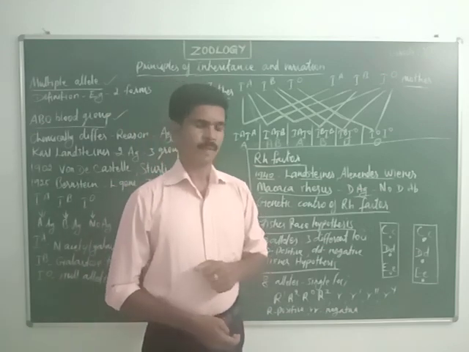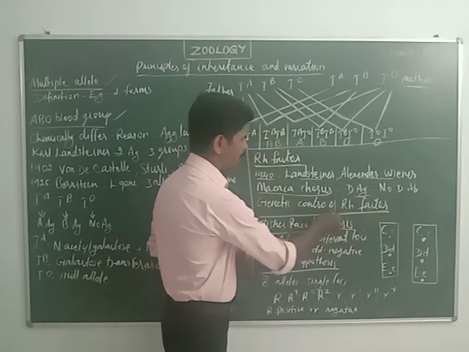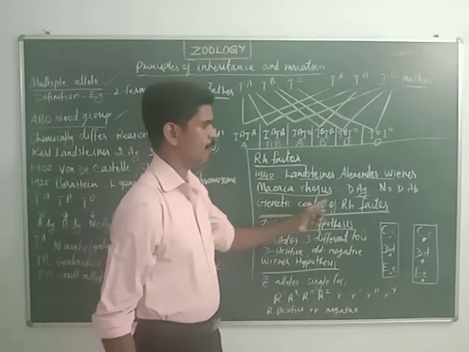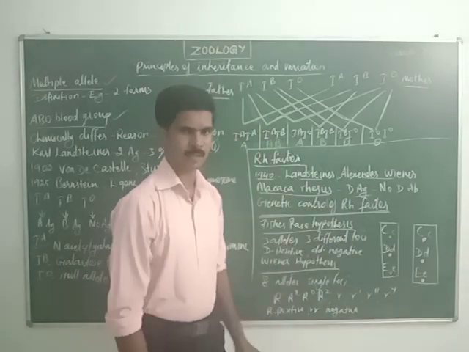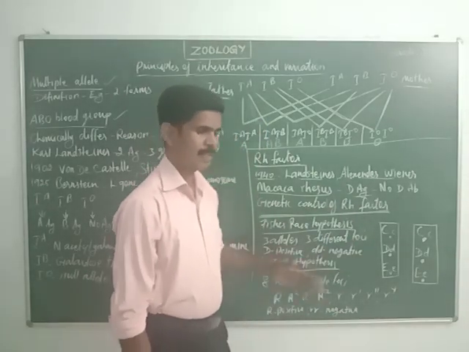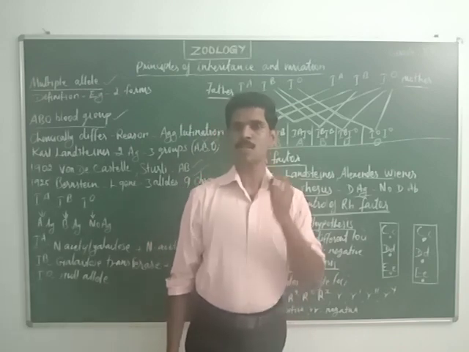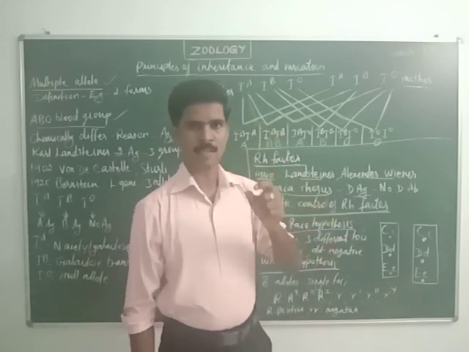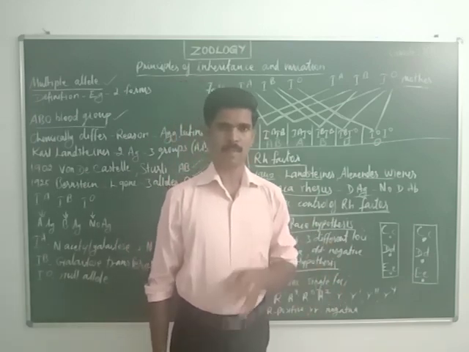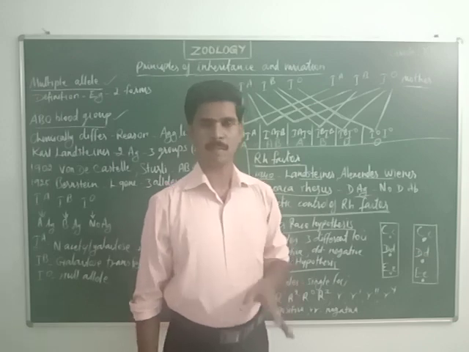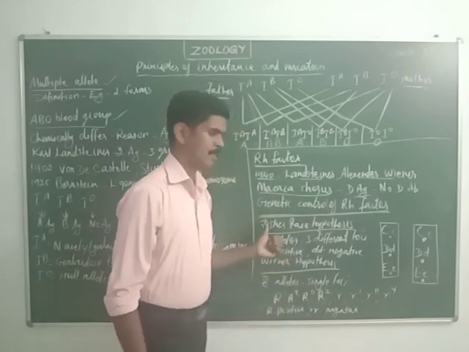Now we are going to study the next topic, genetic control of Rh factor. These Rh factors are also determined by some alleles. Some alleles are responsible for the Rh factor, whether Rh positive or Rh negative. So two hypotheses are explained in your book.